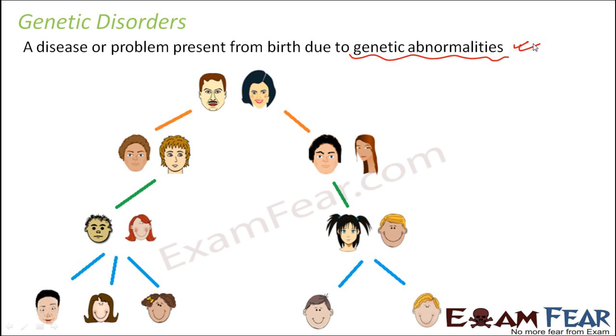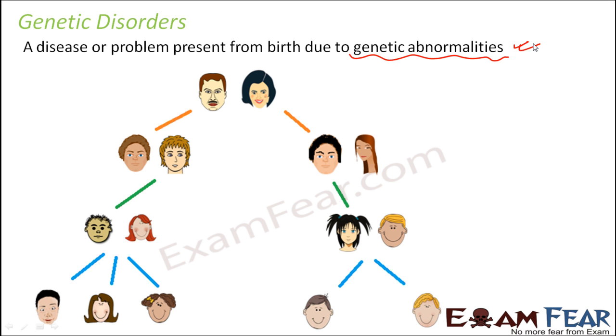Hope you understand why it is so important to study genetic disorders, because this is something which is not in our hands. We cannot control the way cell division takes place, or the way DNA duplicates itself. We cannot control all these errors, but what we can do is try to prevent genetic disorders. How? By studying about them.